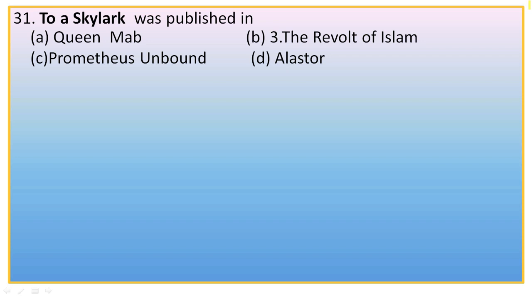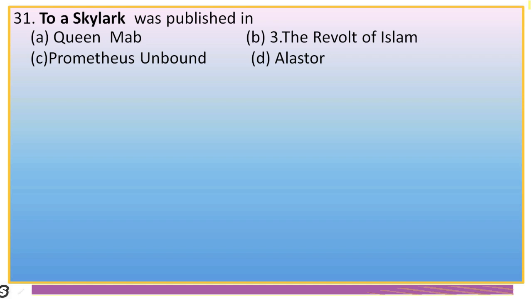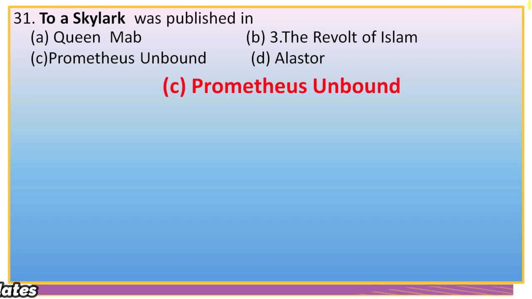To a Skylark was published in. The options are Queen Mab, The Revolt of Islam, Prometheus Unbound, Alastor. We know that Shelley's To a Skylark was published in 1820 in the volume Prometheus Unbound. So the right option is C, Prometheus Unbound. Not only To a Skylark but also another ode, Ode to the West Wind, was published in the same volume in 1820, that is Prometheus Unbound.